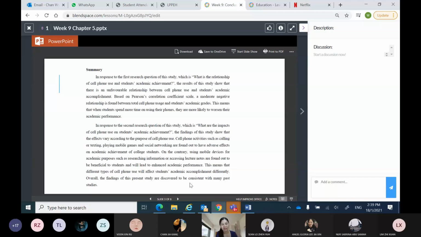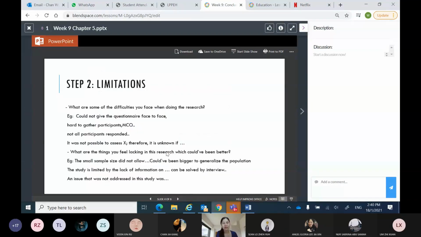So overall, the findings were discovered to be consistent with many past studies. So the first section is a summary. You answer both the research questions in a very summarized, concise version, and you tell your audience what this means. All right. The second section is limitations.